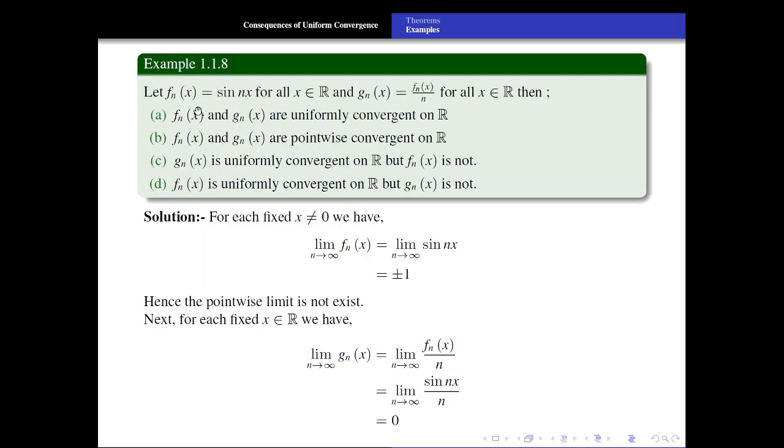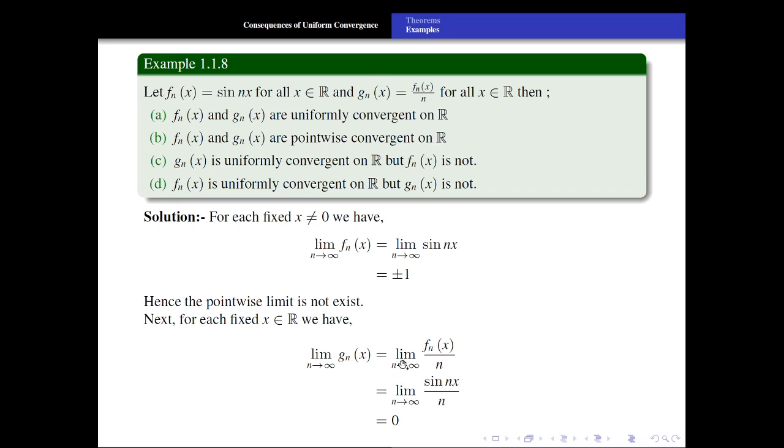Next example, let fn of x is equal to sin nx for all x belongs to R, and gn of x is equal to fn of x upon n for all x belongs to R. Then fn of x and gn of x are uniformly convergent. So these are about the uniform convergence of fn and gn. Discussion for this is done with the help of the pointwise limit and uniform limit of the sequences of functions gn and fn. Now for fixed x not equal to 0, the limit of fn of x as n tends to infinity does not exist. So the pointwise limit does not exist for this sequence of functions fn. So by default the uniform limit fails to exist. And this gn of x is what? Fn of x upon n.